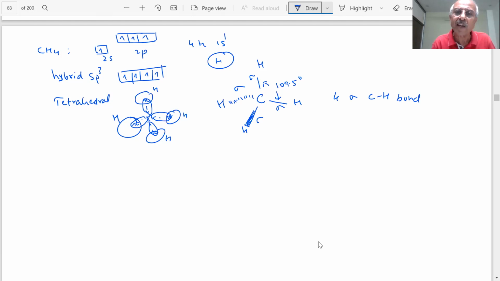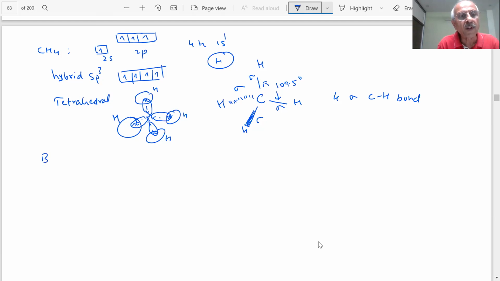To minimize the repulsion, as we have already told you earlier while drawing the Lewis structures, there are electron domains, and they try to go farther away from each other. So all the bond angles are 109.5 degrees, students. This is how we explain the bonding in methane. So sp3 hybridized, and four sigma C-H bonds are formed in the case of methane. Is it clear, students?